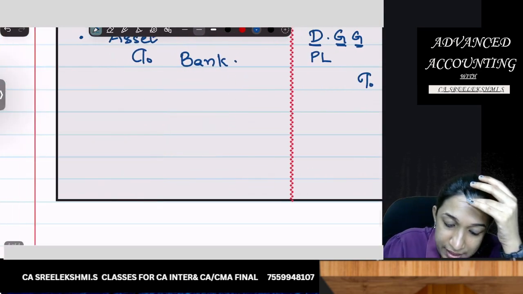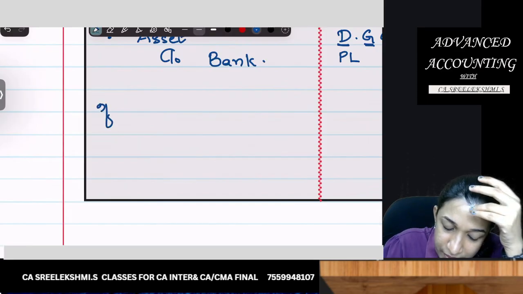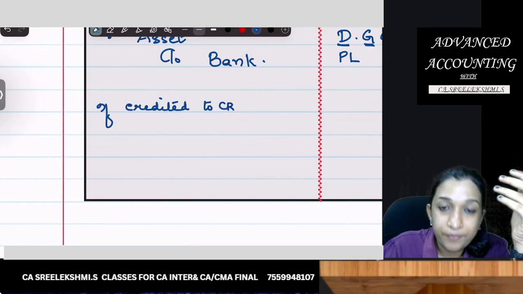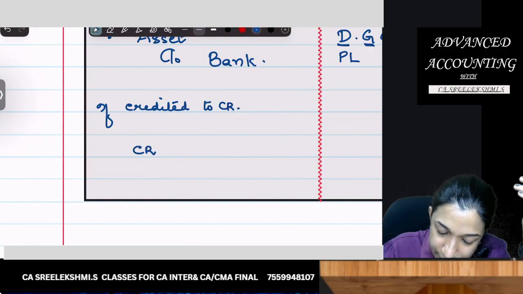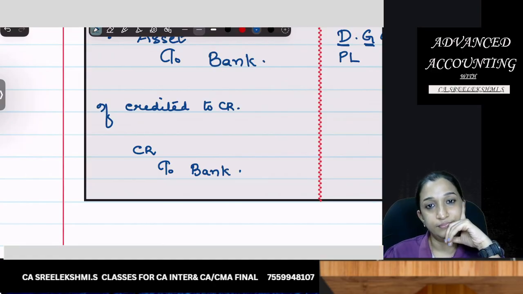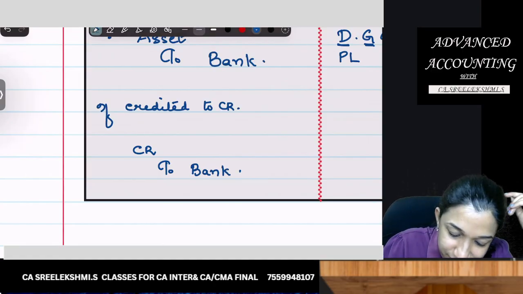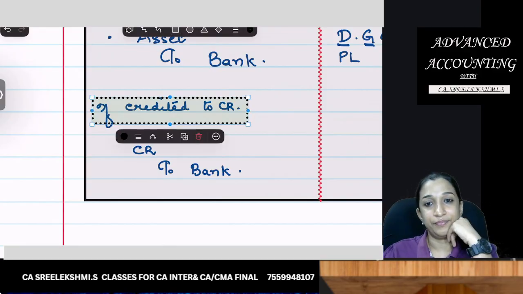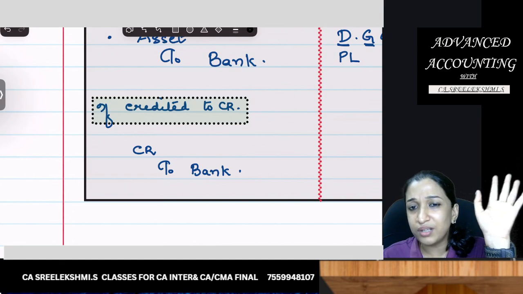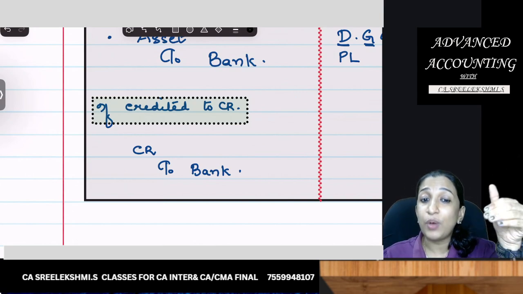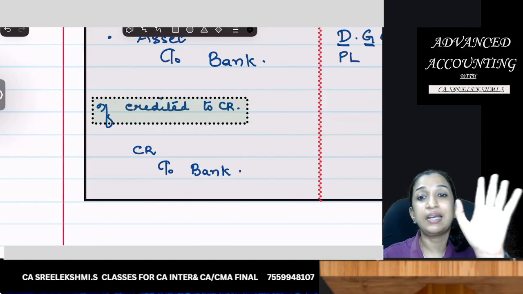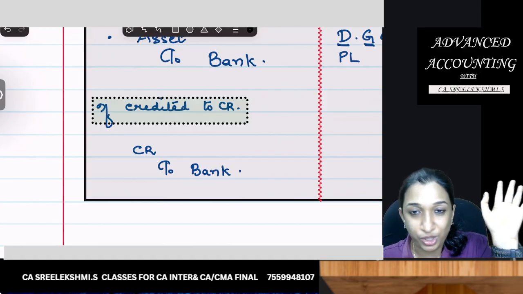Now, if already credited to capital reserve, then entry is capital reserve to bank. That's it. So if you go through the questions, there are no confusing questions at all. And if you have any confusion, please again put it in the comment box. I'll come up with a video clarifying your doubt.